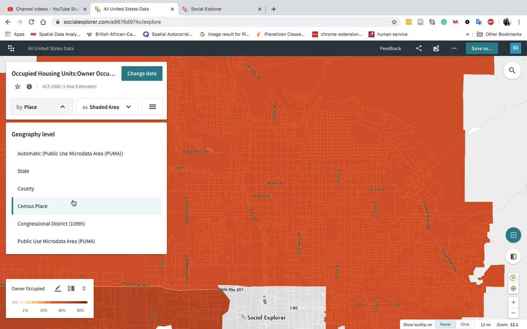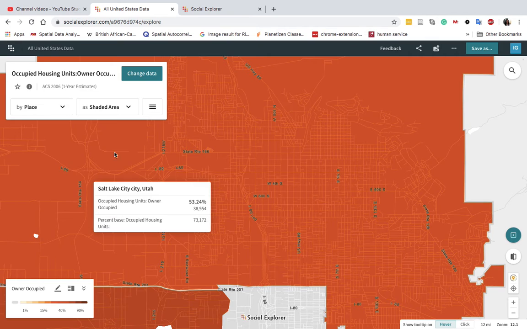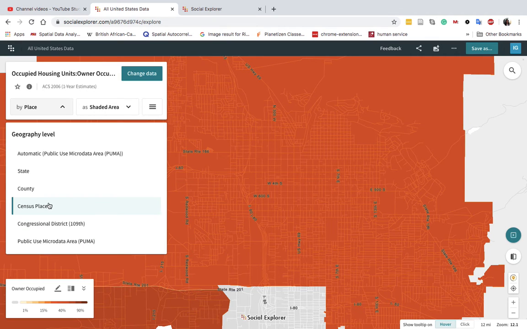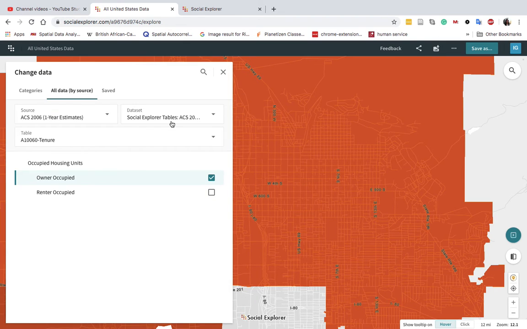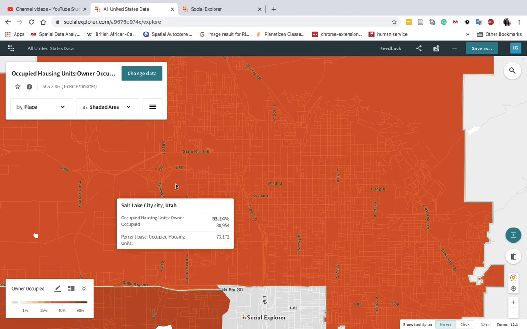We have to select census place. Oh, no, census place, but census tract. So this is not letting me choose small geographies.